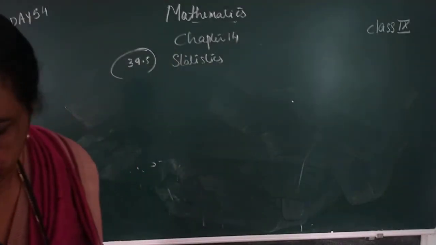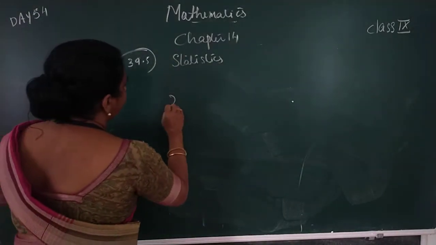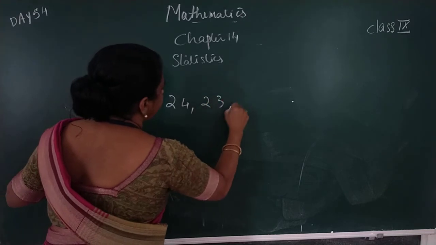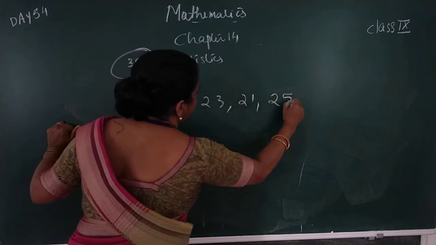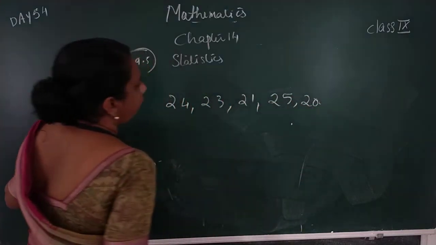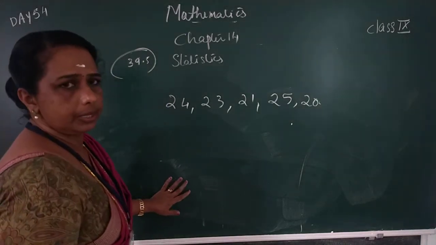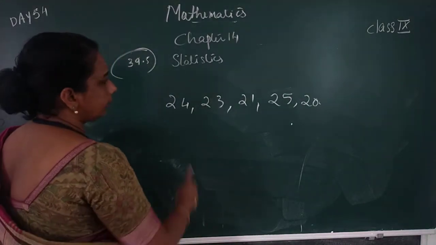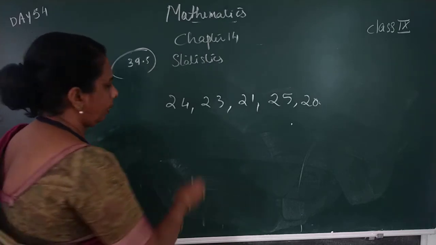The marks obtained by 5 students out of 25 are given: 24, 23, 21, 25, 20. Five observations are given; this is called raw data. What is the highest observation here?